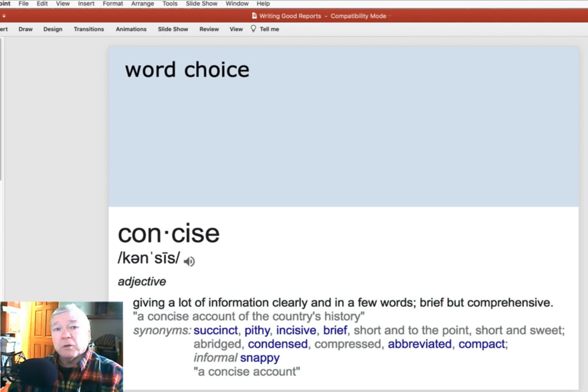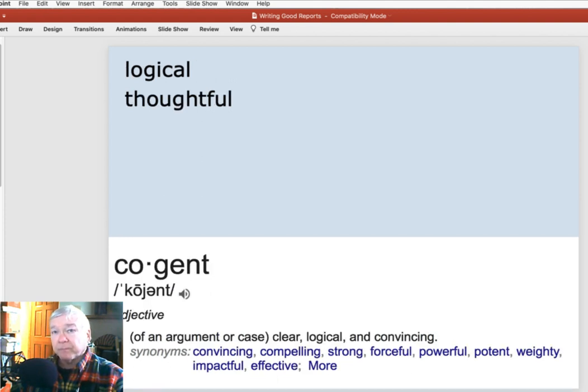Don't use a $10 word where a $2 word will do. And that's one of the reasons why you'll hear me say later it's important to read things out loud, because tremendously complex language will be difficult to read, and it will become obvious to you where it might not be so obvious when you're just reading it. Your word choice, your sentence construction are going to be the key to making things concise.